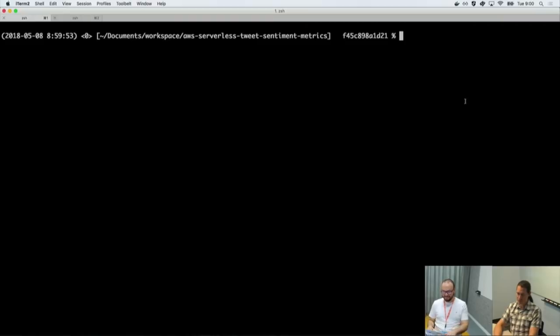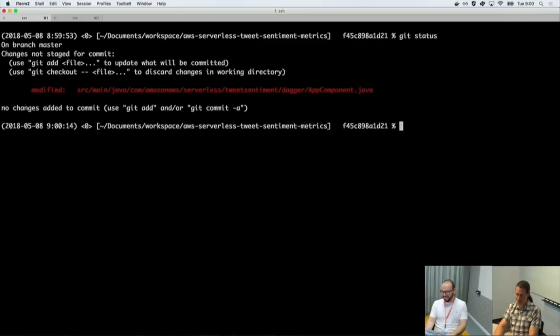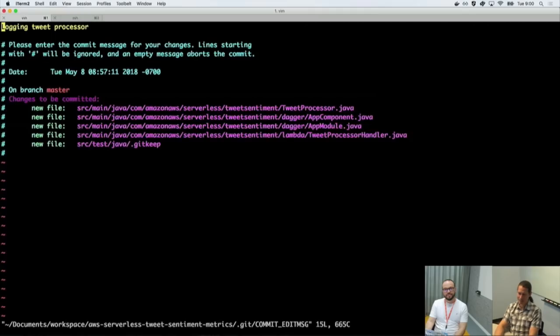Cool. All right. So we're building, but I did have to make a fix. So I'm just going to do a commit -a amend. That means -a is to add this to what I'm going to commit. Amend means I'm just going to add it to the last commit that I had. So my logging tweet processor.